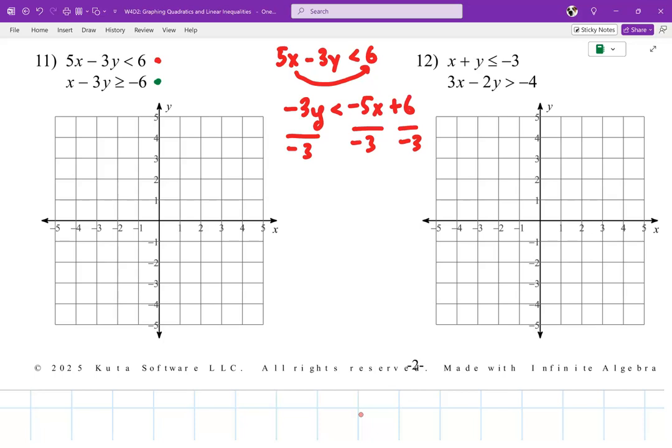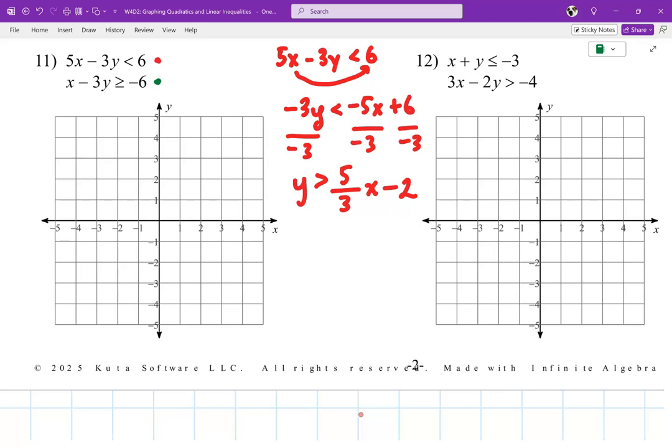What do I do to the sign? Right now it says less than. You guys remember? When you divide both sides of an inequality by a negative number, you got to flip the symbol. Okay, so it's going to become y greater than 5/3 x minus 2. So the symbol is going to flip. Okay, the less than becomes a greater than in our case.